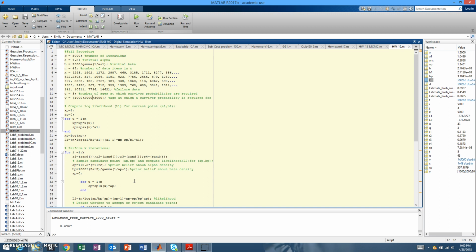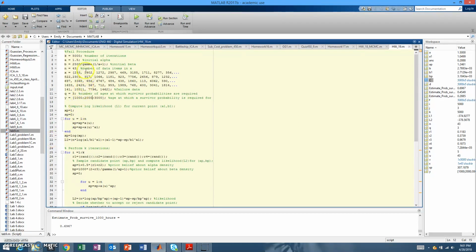Another thing to point out is that the posterior density should reflect the prior density more, with the result that the acceptance probability becomes higher and successive alpha and beta values are less correlated than the previous ones as it goes through those iterations. So that's the base of what the code's doing, and basically it reduces the variance of the estimators. Ashley's going to go through and talk about the results that we have.